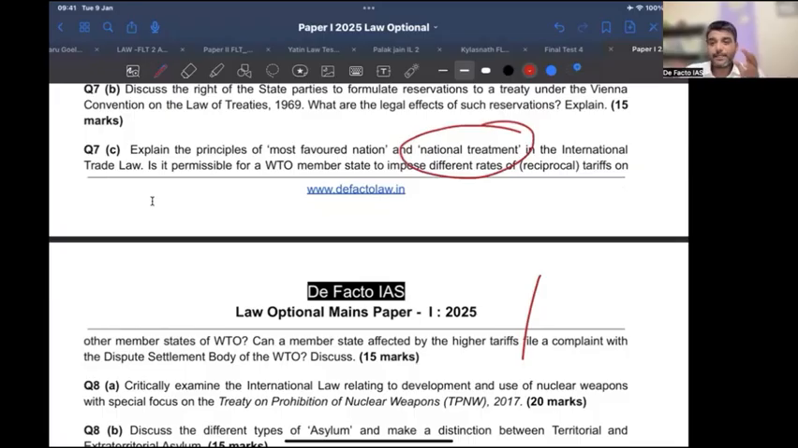Basically it says if a particular product has entered into your territory, whatever tax you want to take, you take on the border itself. Now, once the product enters the territory, every product would be considered the same. It means that based on its origin, you cannot differentiate between products. That is the national treatment.